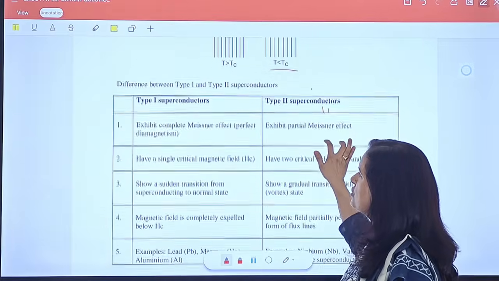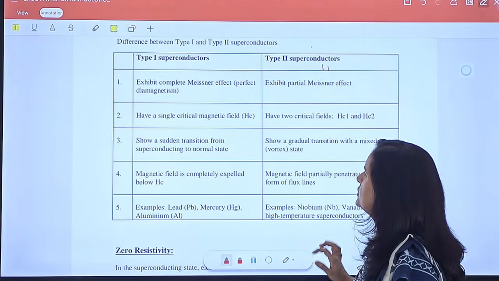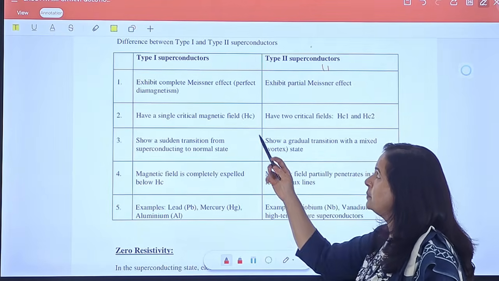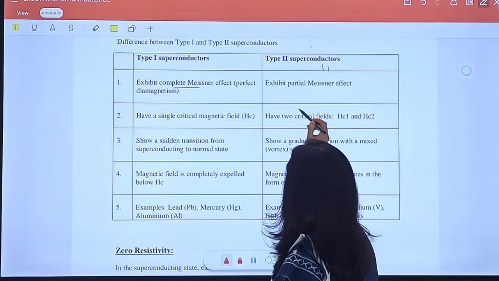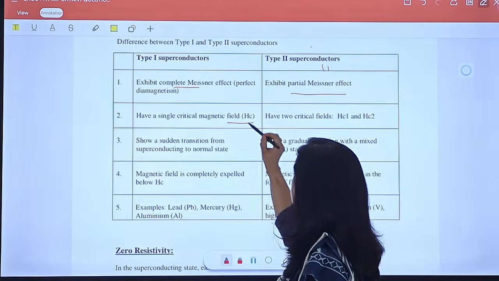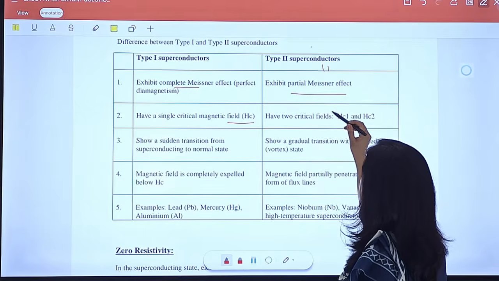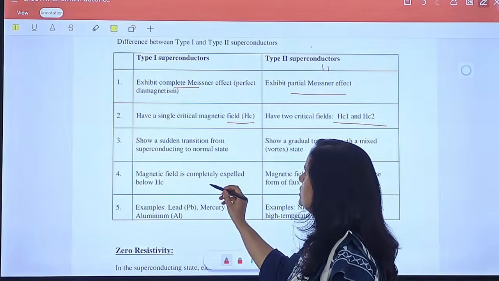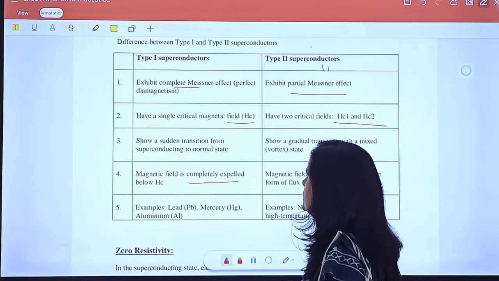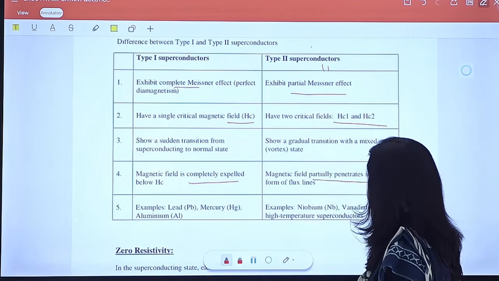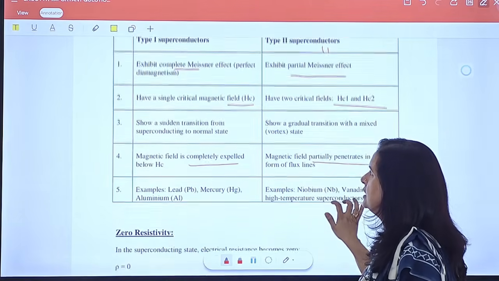On the basis of the Meissner effect, we can differentiate type 1 and type 2 superconductors. Type 1 exhibits the complete Meissner effect and type 2 exhibits the partial Meissner effect. Type 1 has only one critical temperature, and in type 2 there are two critical temperatures. Also, the magnetic flux is completely expelled from a type 1 superconductor, whereas partial penetration of the magnetic flux takes place in a type 2 superconductor.